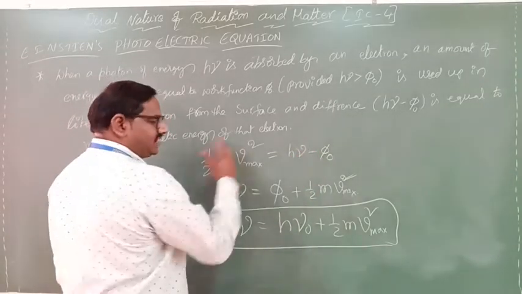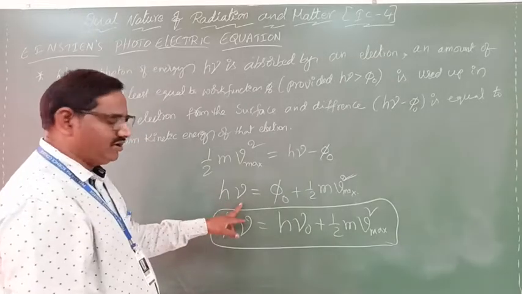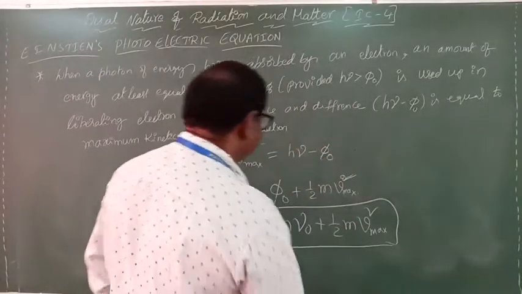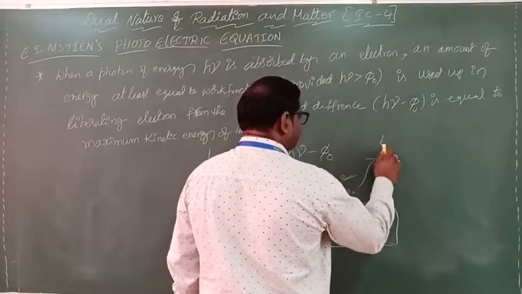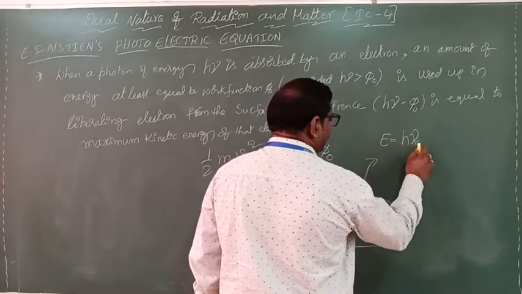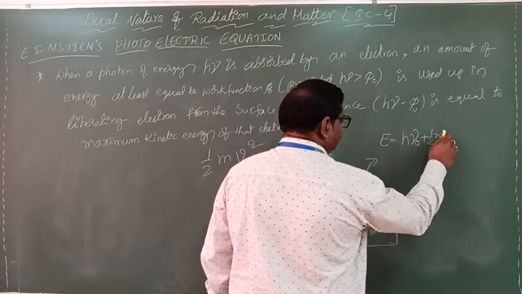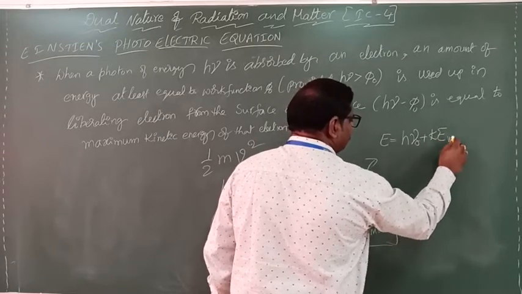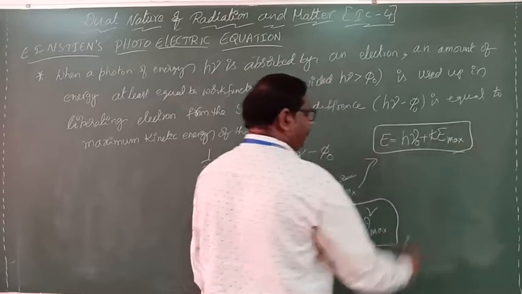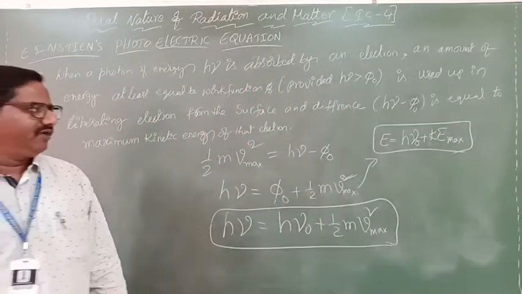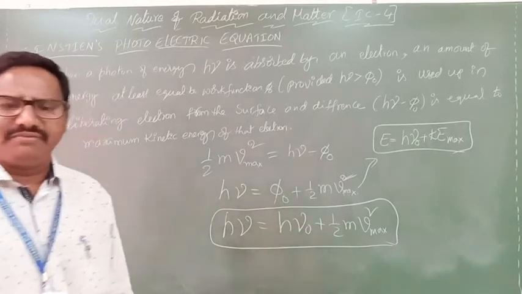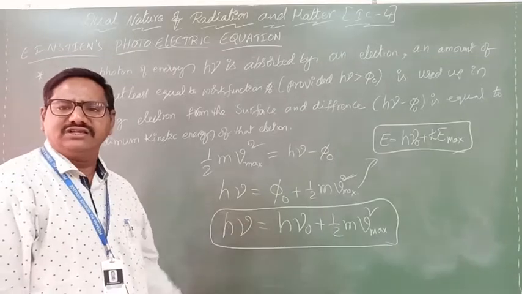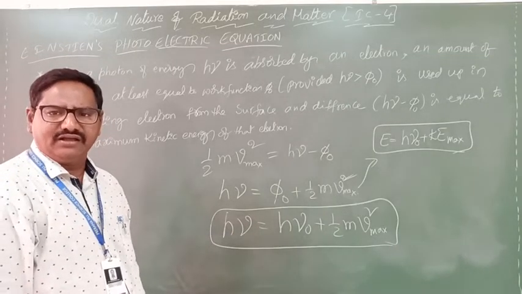Taking phi naught to the other side, it becomes plus, so h nu equals phi naught plus half m v square. One more way you can write this is E equals h nu naught plus half m v square, or simply KE max. Both are the same. This equation is called Einstein's photoelectric equation.